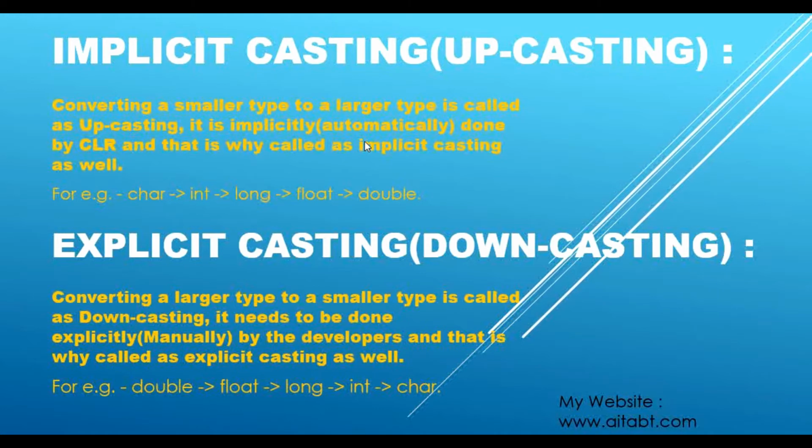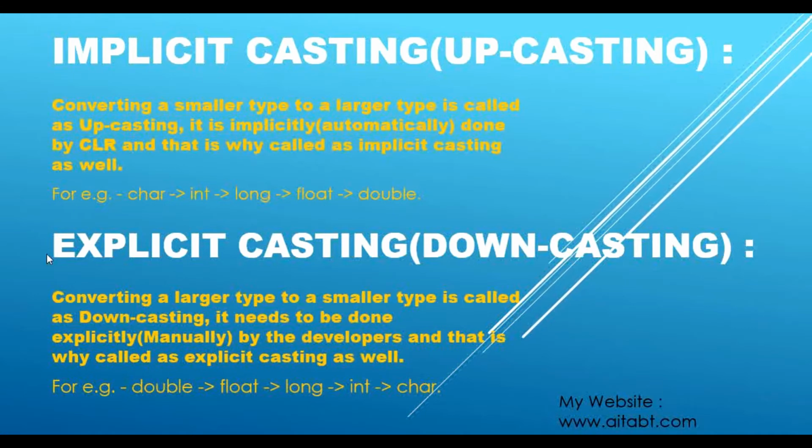If you are not aware of the CLR, then please check that video first. The link will be in the description below. So coming back to this video, here is one example of converting a smaller type to its larger type. This is also called upcasting. We will see that in action, so you will understand what this means.